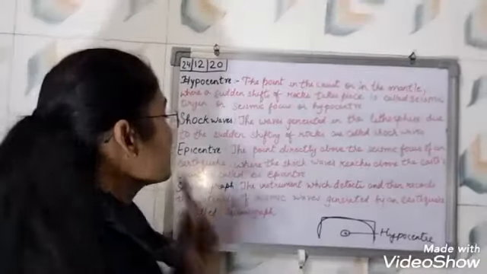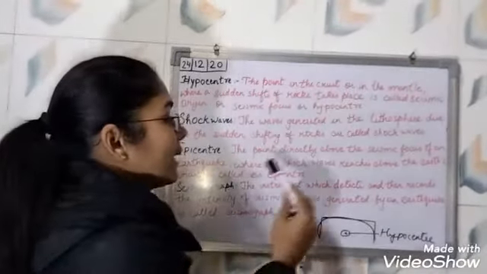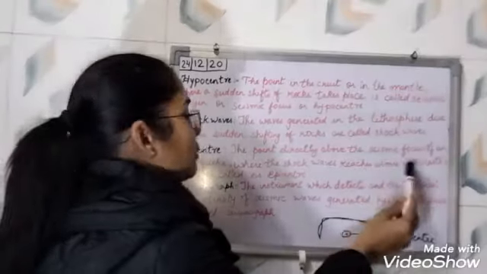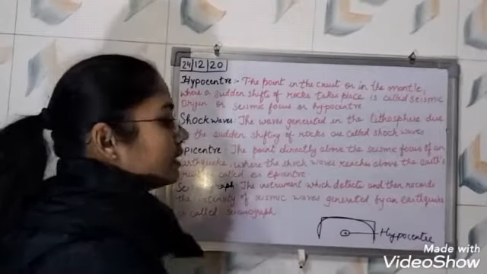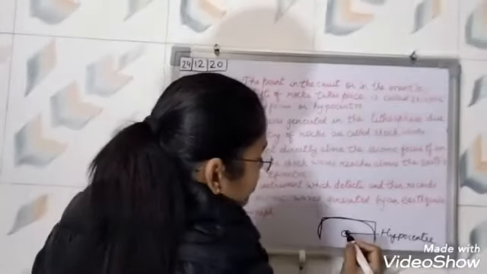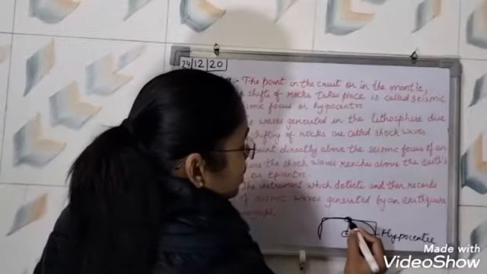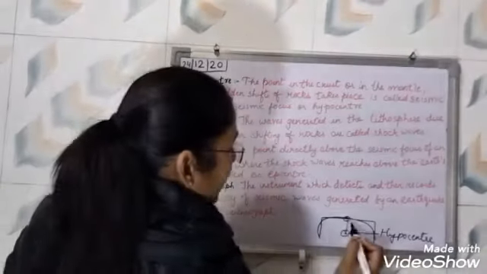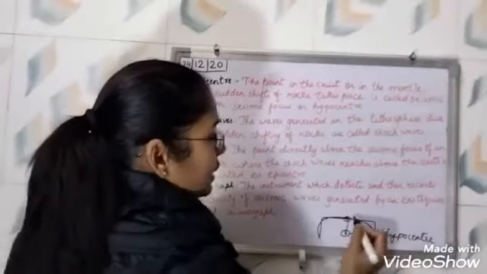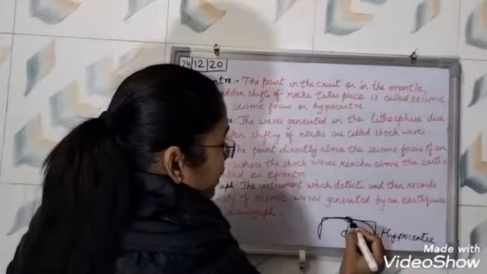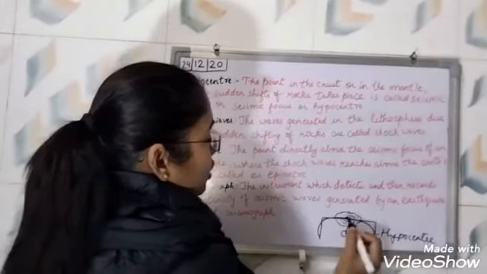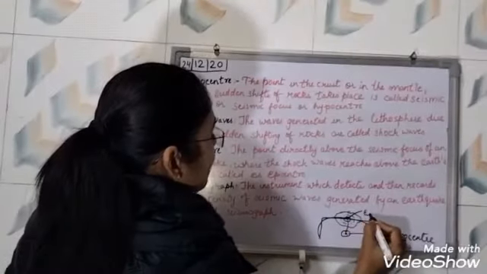The next we have epicenter. So what is epicenter? The point directly above the seismic focus of an earthquake where the shock waves reach above the earth's crust is called epicenter. So what is epicenter here? This is the point of the crust, directly above the hypocenter, right? And we can also say these are the waves. So this point is called epicenter.